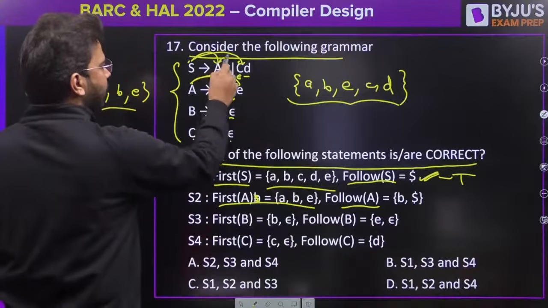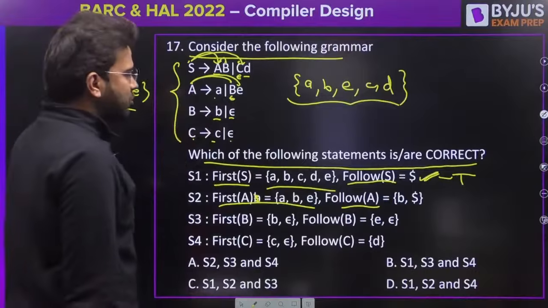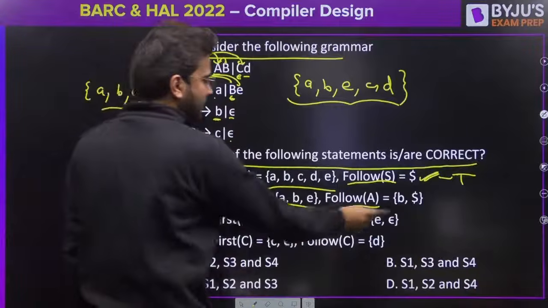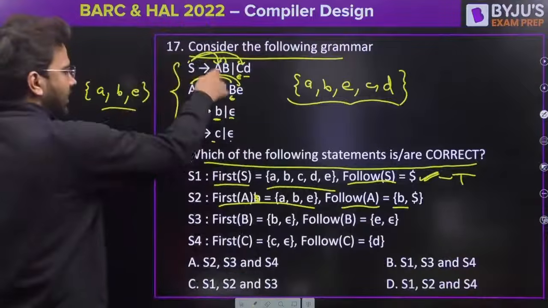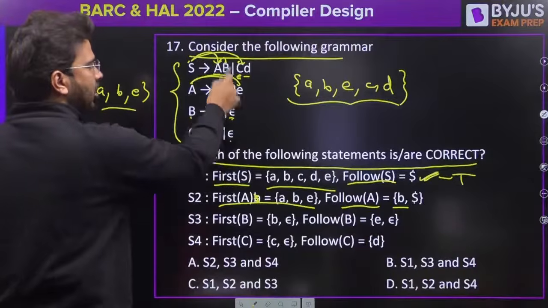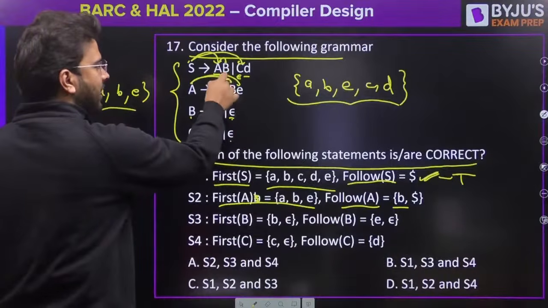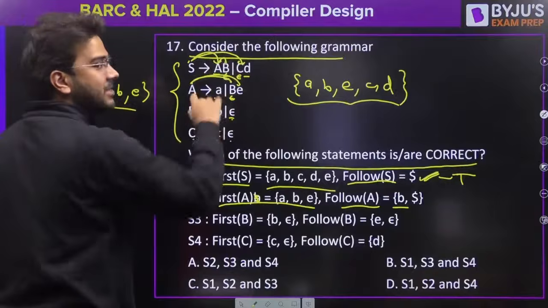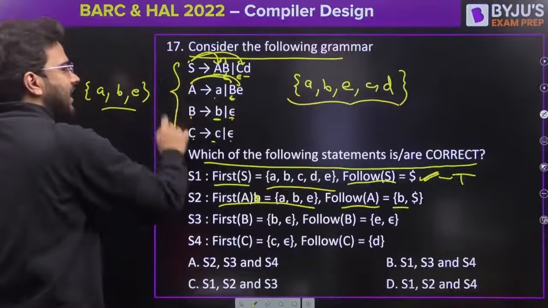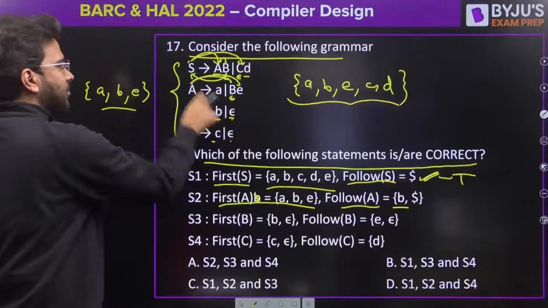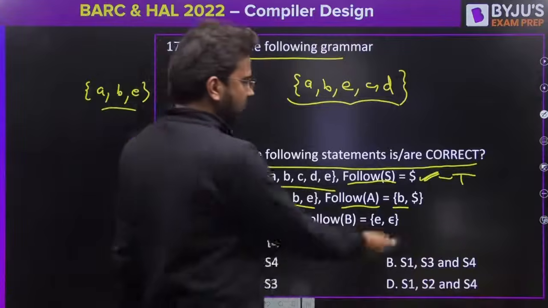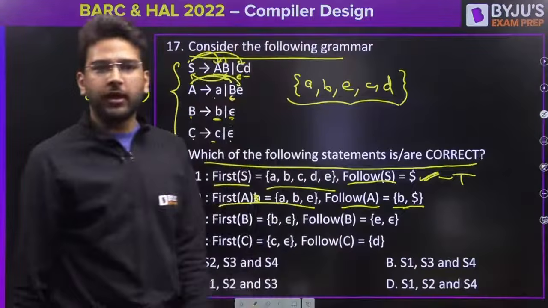Follow of A is first of B. First of B is small b. Yes, small b is there. Correct. Anything else? B can generate epsilon. So if in place of B you write epsilon here, follow of A is nothing. That means follow of the left hand side, that means S. Follow of S is dollar only. So b and dollar will be the follow of A.